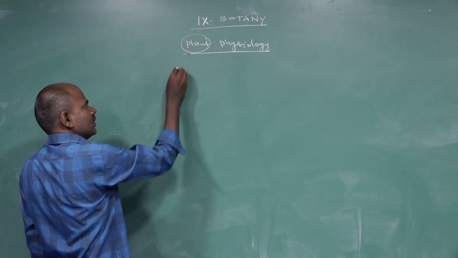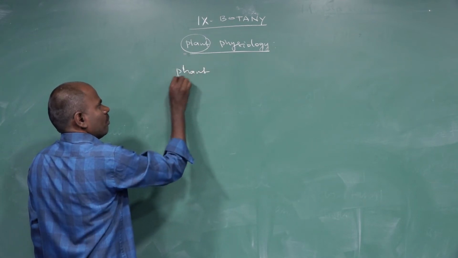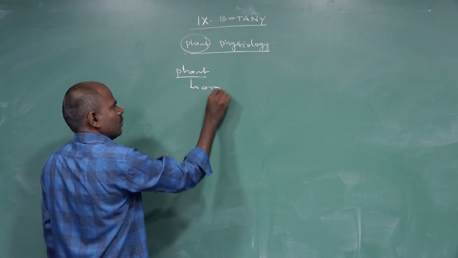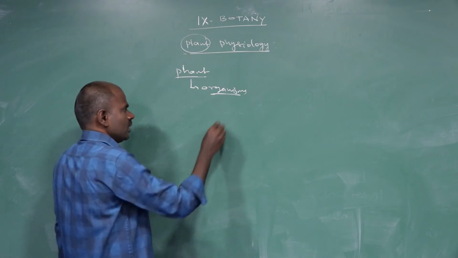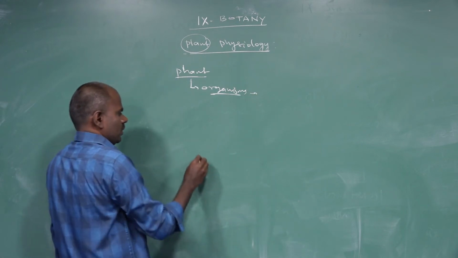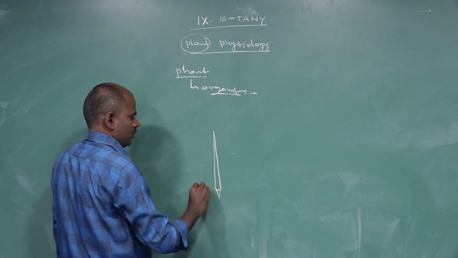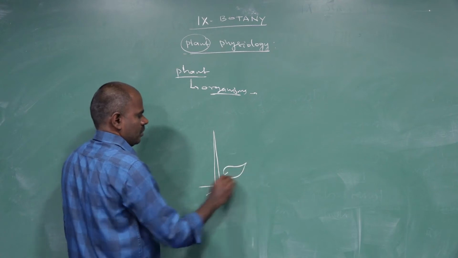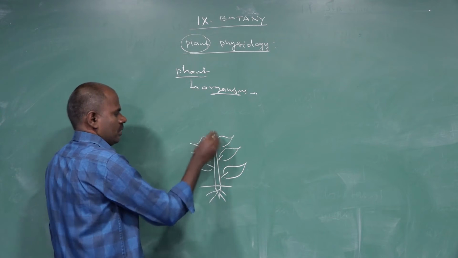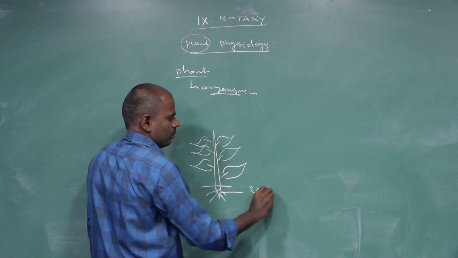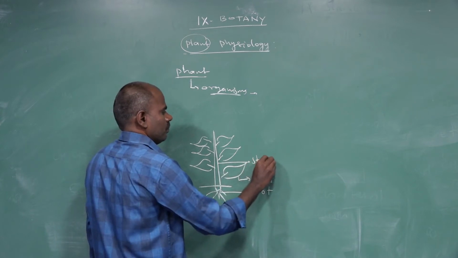What is a plant? A plant is a kind of organism. This organism contains a root system, leaf system, and stem.